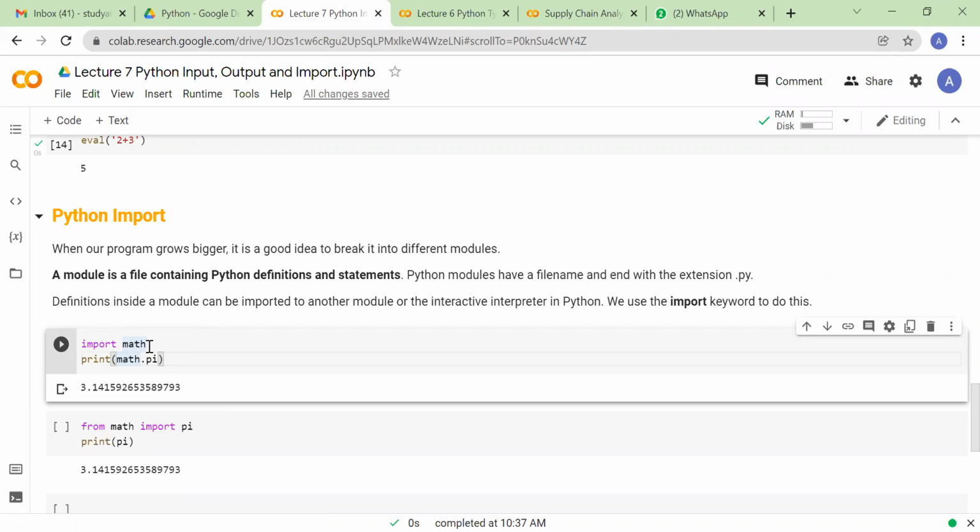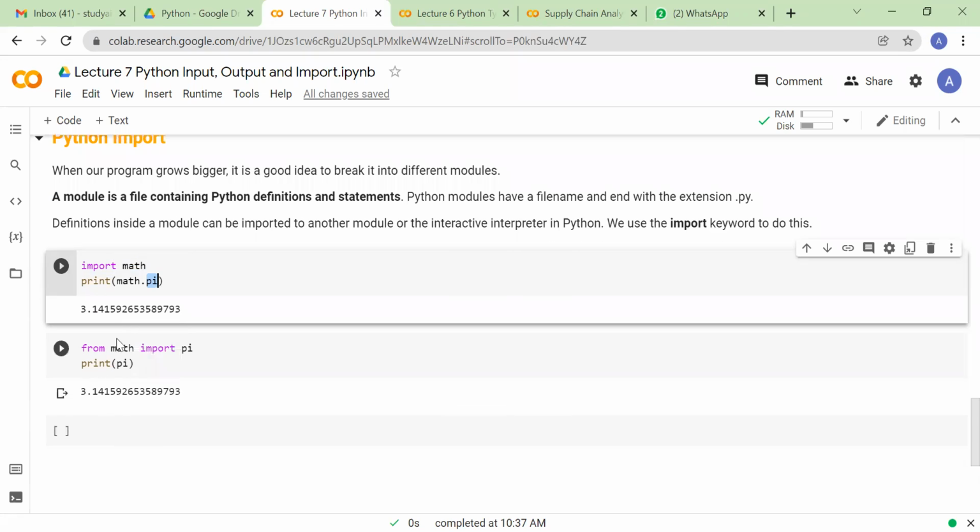So this is one way of importing a package, right? The other way of importing packages, if you want to directly import this function from the math library, you can do it this way also. From math import pi, and then directly print the value of pi. Here you need not write math.pi because you have already told your system that I want pi from my math library, and you can directly print the value of pi.